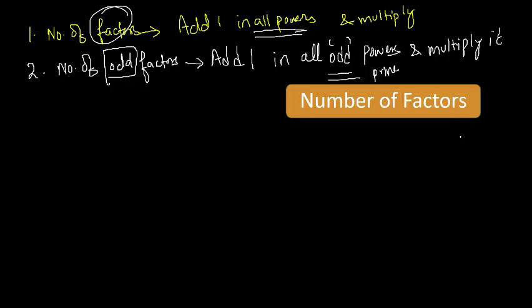So tell me, for 120, how many odd factors do we have? I think for 120, we break it down as 2 cube, 3 to the power 1, 5 to the power 1. So how many odd factors do we have?